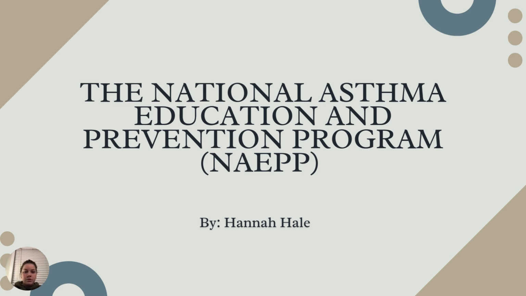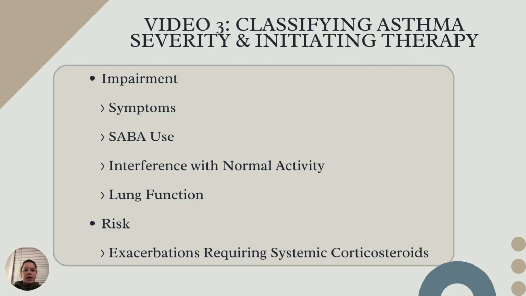All right, for the third video of the National Asthma Education and Prevention Program, we're looking at classifying asthma severity and initiating therapy. So we're going to focus on the impairment and the risk, with the impairment including symptoms, SABA use, interference with normal activity, and lung function. And then risk is going to be the exacerbations that require systemic corticosteroids.